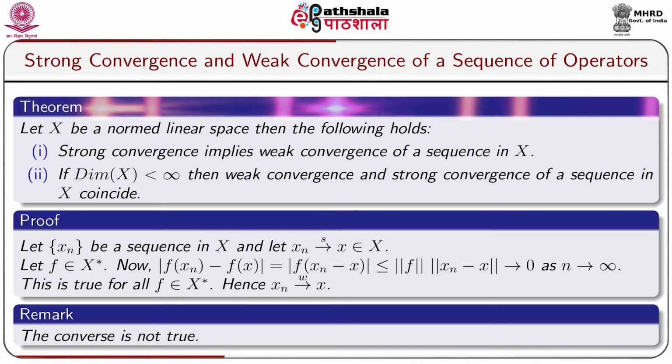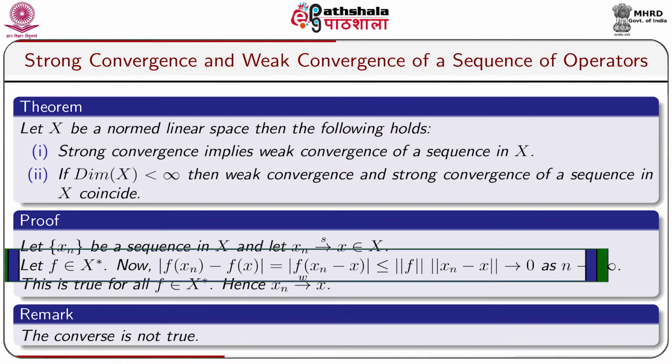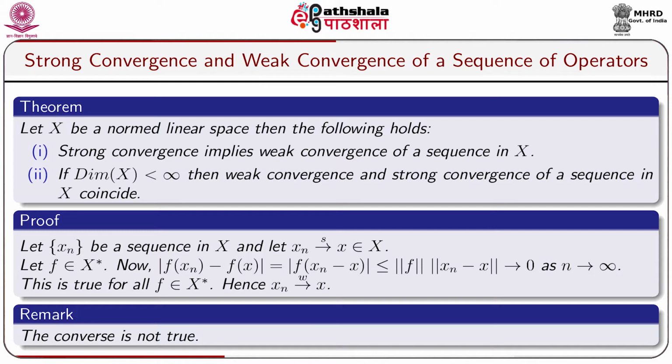Let xn be a sequence in X and let xn converges to x strongly, where x belongs to X. Let f belongs to X star. Now modulus of f(xn) minus f(x) equal to modulus of f(xn minus x), because f is linear. As f is bounded, so modulus of f(xn minus x) is less than or equal to norm f into norm of (xn minus x), which goes to 0 as n tends to infinity. This is true for all f belongs to X star, hence xn converges to x weakly.